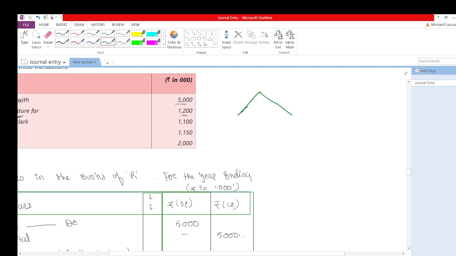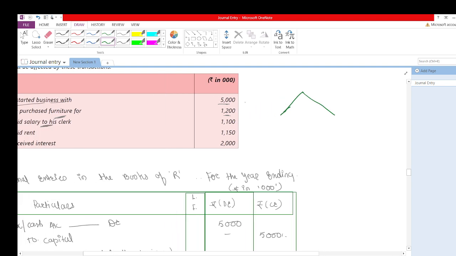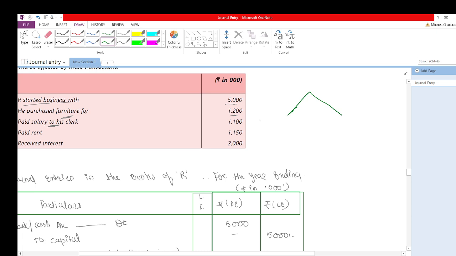So which two accounts are affected here? They have paid a salary to the clerk. So one account is the salary account, and another is the cash account.